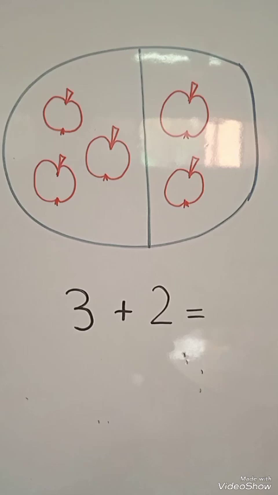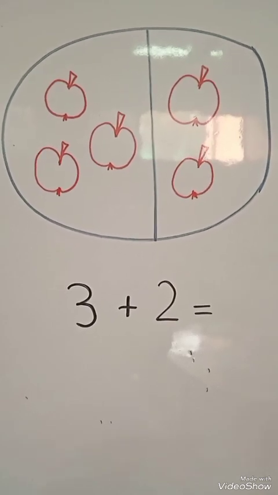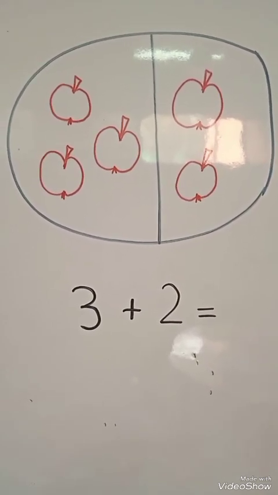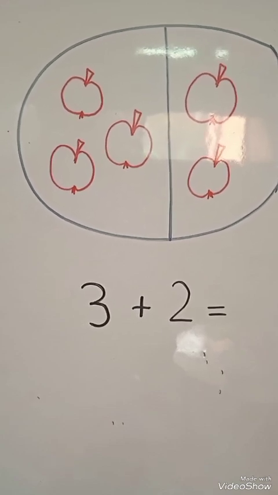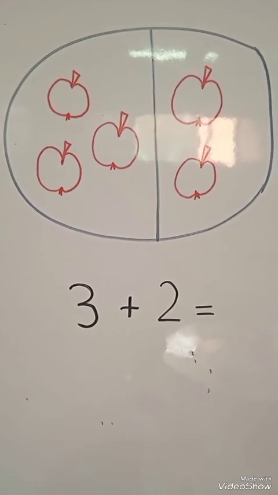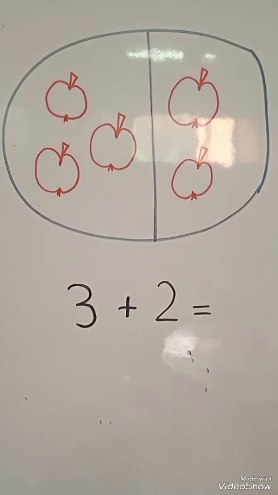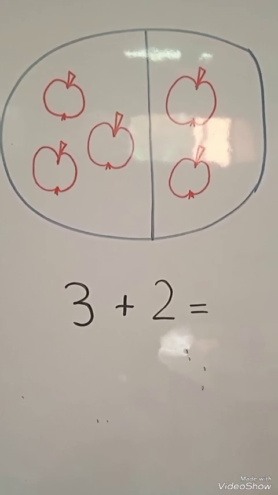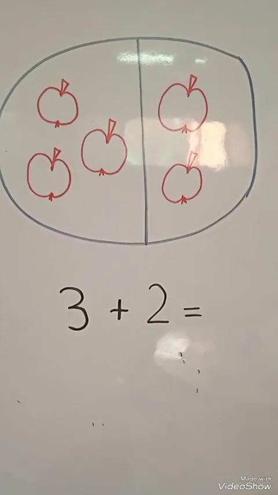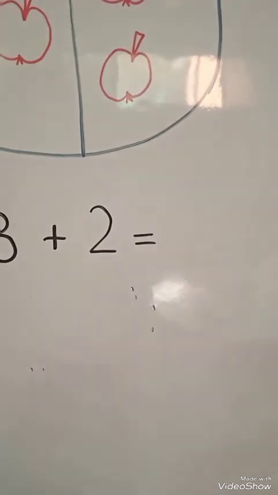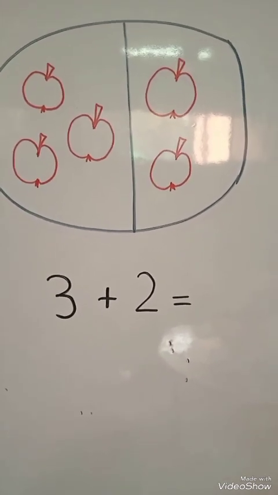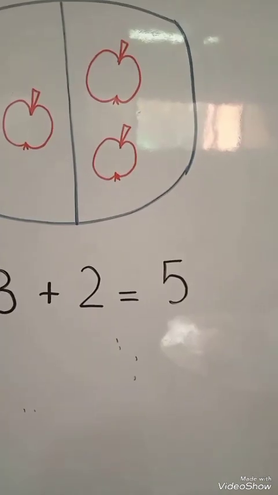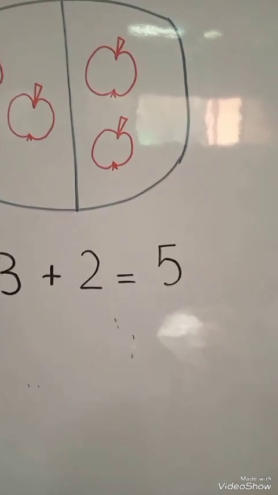Now we are going to count them all together. Count with me. 1, 2, 3, 4 and 5. So how many total objects are there? 5. So which number are we going to write here? Very good. We will write number 5. So here we have number 5.